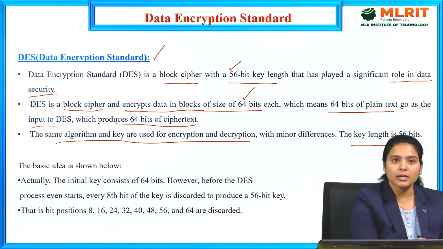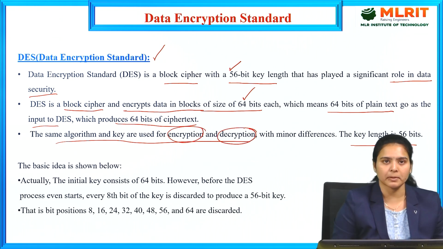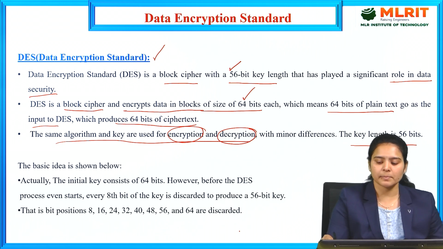The same algorithm is used for the encryption purpose and also the decryption purpose. Whatever process we follow for encryption, the same algorithm, same bits and same key length will be used for the decryption process also. And the key length will be 56 bits.